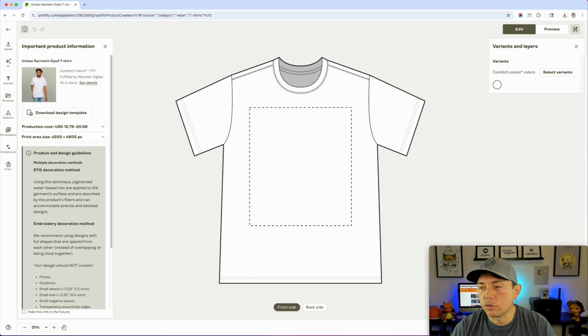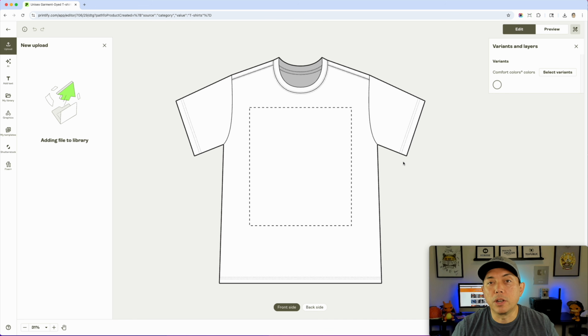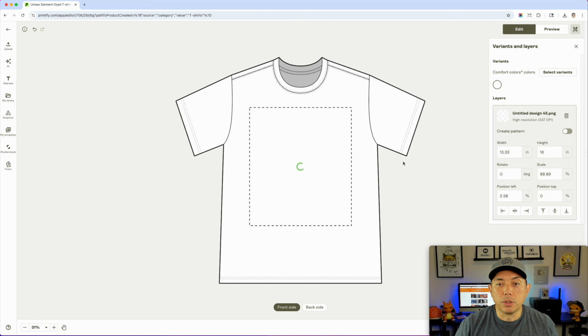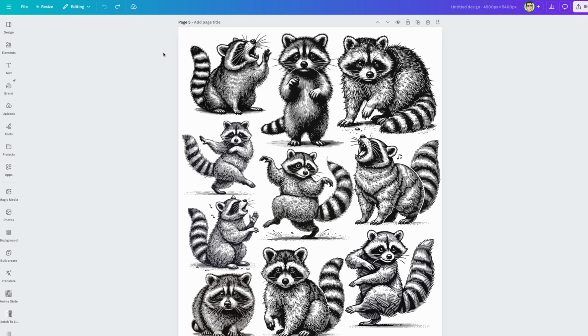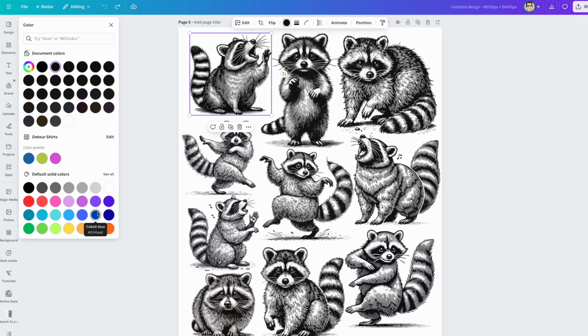And then we're gonna just drag in that one that I did. Boom, here. And then we're gonna see what it looks like on Comfort Colors. And oh, I forgot, I just made this black, but we noticed that some of them are blue on here. I could have done that too. So go into your Canva, change these into blue. Luckily, these are actually vectors.